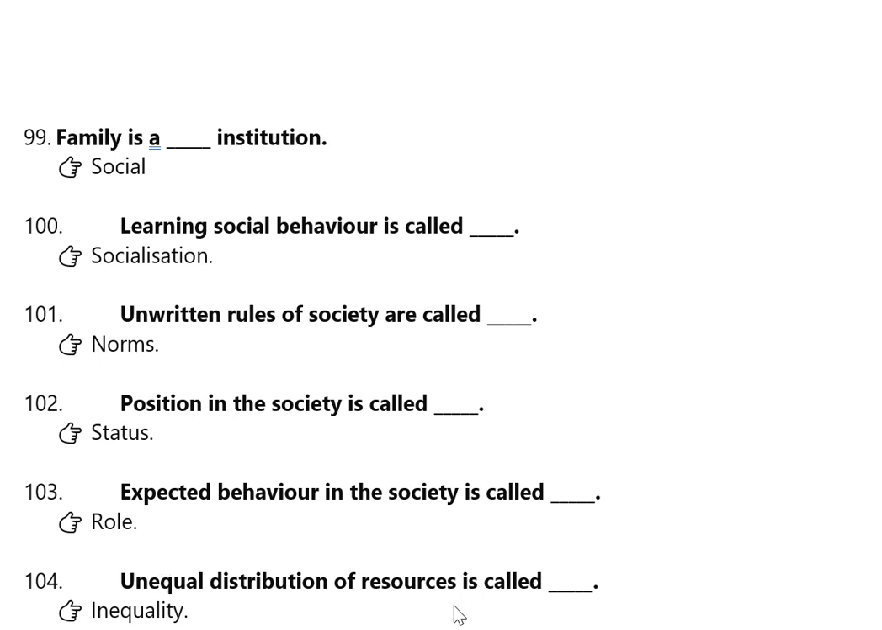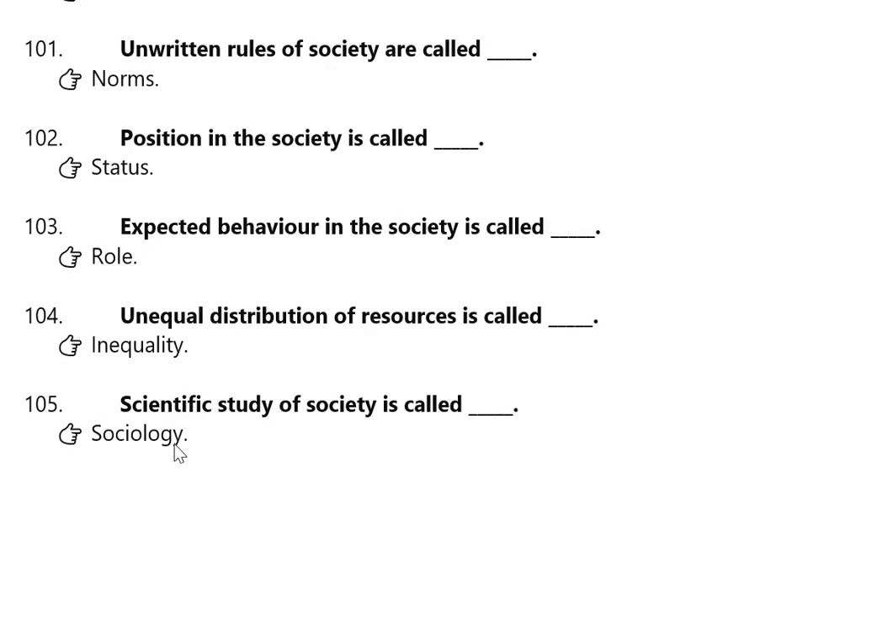Unequal distribution of resources is called dash. Unequal distribution of resources is a kind of inequality. Then we have the last question. Scientific study of society is called dash. Scientific study of society is called sociology.